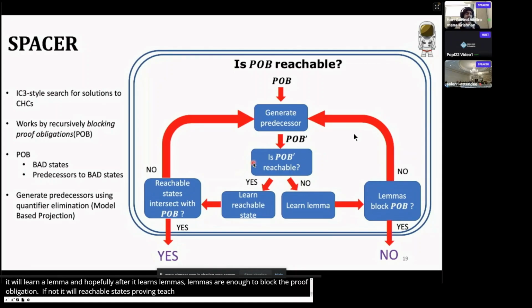This is a bit too high level, and I'm not going to go into details of how Spacer works. It is enough to understand that all these blocks involve SMT queries. For example, if you want to check whether a set of lemmas blocks a proof obligation, it is a query to an SMT solver. If you want to generate a predecessor, it is a form of quantifier elimination. Spacer uses an algorithm called model-based projection in order to do this.